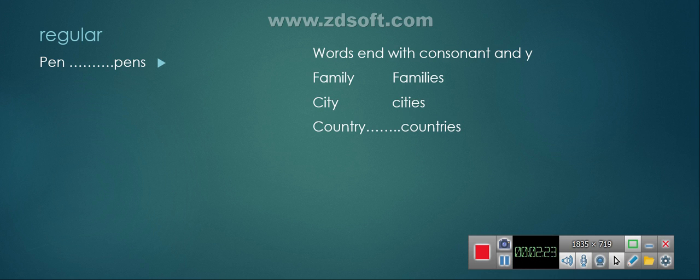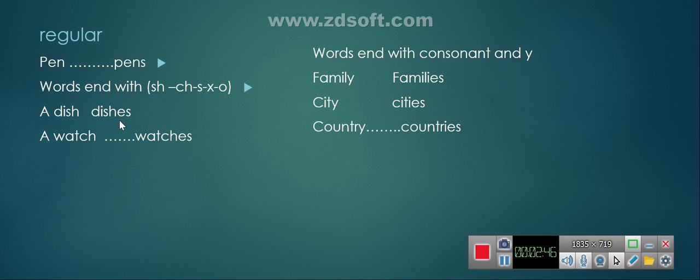This is regular. Also, sometimes we add not only s but we add es when we have words ending with sh, ch, s, x or o. For example, a dish will be dishes. I don't add s, I add es because it ends with sh. A watch will be watches. A bus, buses.